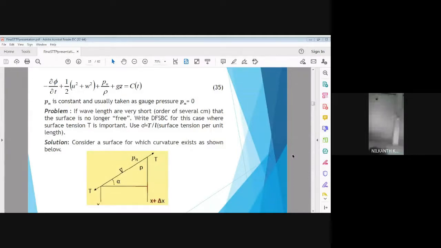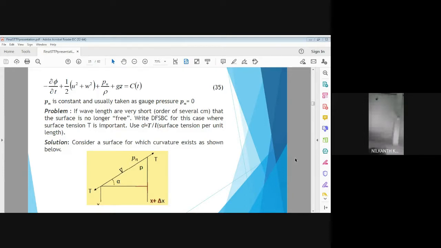This square is also meter squared per second squared. If you take the pressure head as 0, this term goes out, and for g into Z, g is meter per second squared and Z is meter, so this is also meter squared per second squared. So each term in equation number 35, please note down, has the same unit, meter squared per second squared.